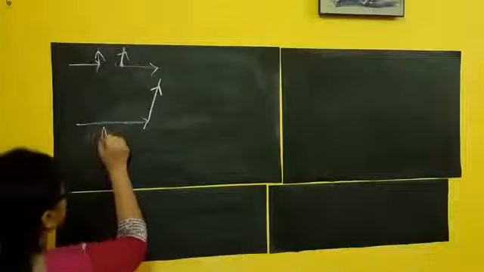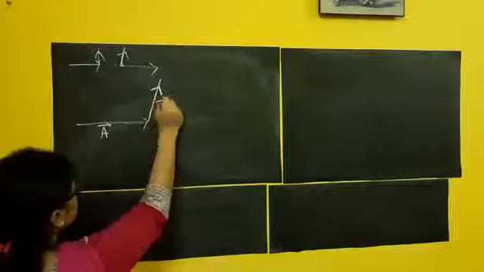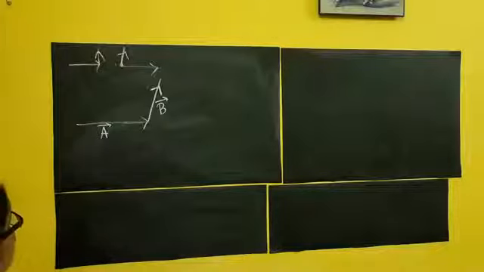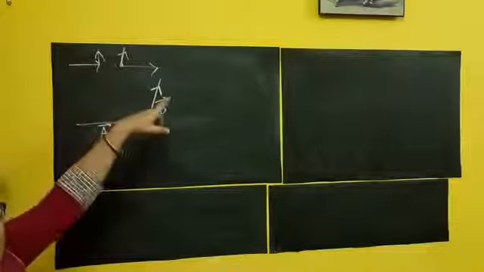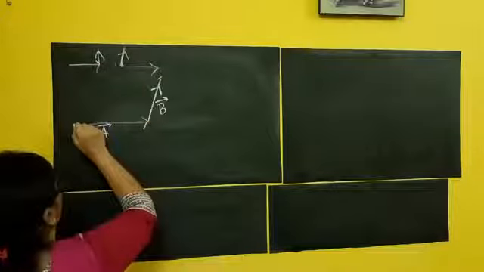This vector's name is A and the name of this vector is B. Clear? So what will be the resultant of these two vectors? Obviously the connection between the starting point and the ending point. This is the starting point, this is the ending point of the whole system.